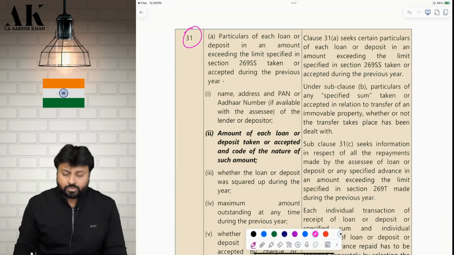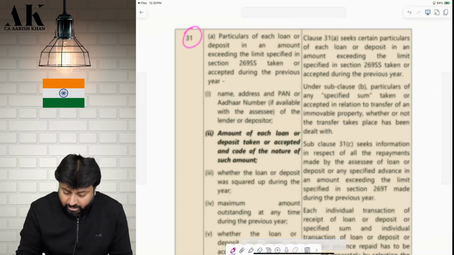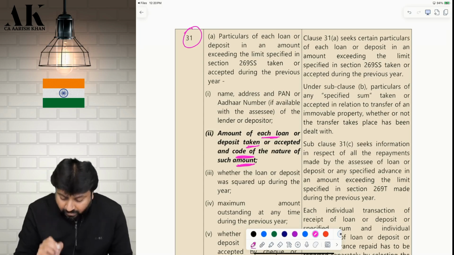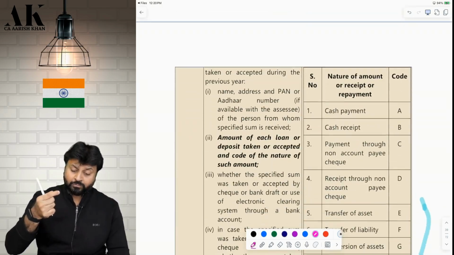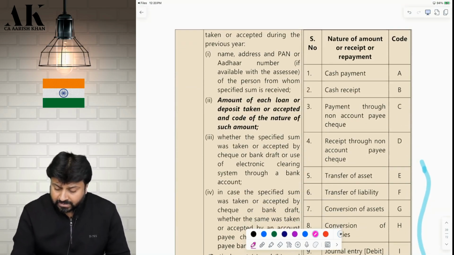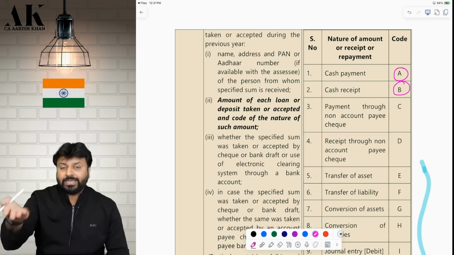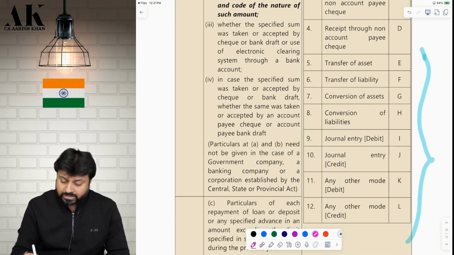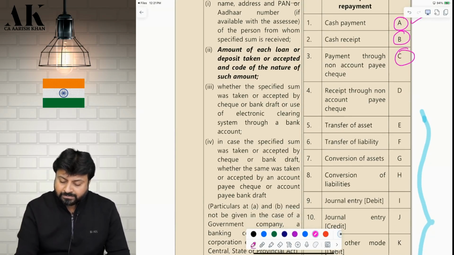In clause 31, which is for 269SS. Now they are saying that for each loan that you take or deposit you take, you have to mention some code and the nature of such amount. You have to mention the code, that is, what is the nature of that amount. For that, you have to mention the relevant code. Check please. If you are receiving cash payment, you have to write code A. If you are receiving cash receipt, if you are making cash payment, code A. Cash receipt, code B. This is the code that you have to mention which was not there in the earlier tax audit report. If you are making payment through a non-account payee cheque, then C.